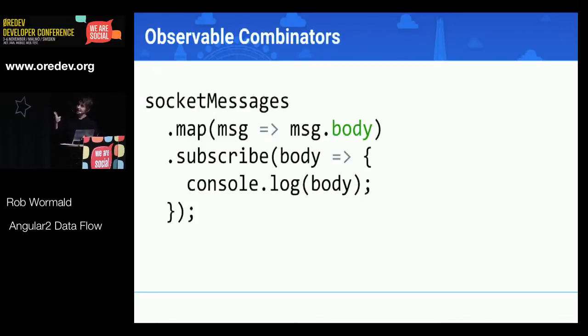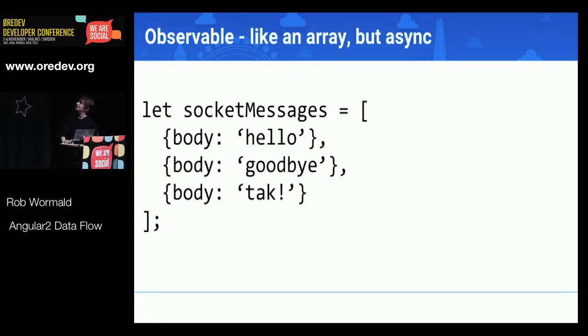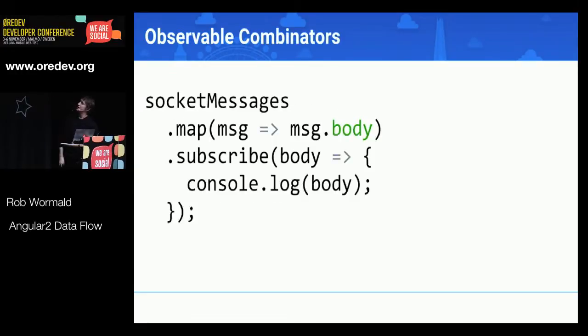Except that, like an array, and unlike a promise, we can do combinator things. We can do all those things that you're used to doing with an array. So if I have a socket and it's broadcasting messages that have an object, like we saw there, with a body property, and we only care about the body, we can just map it. So each time a message comes down the socket, we're going to map that one message, just pluck out the body and send that on the stream.